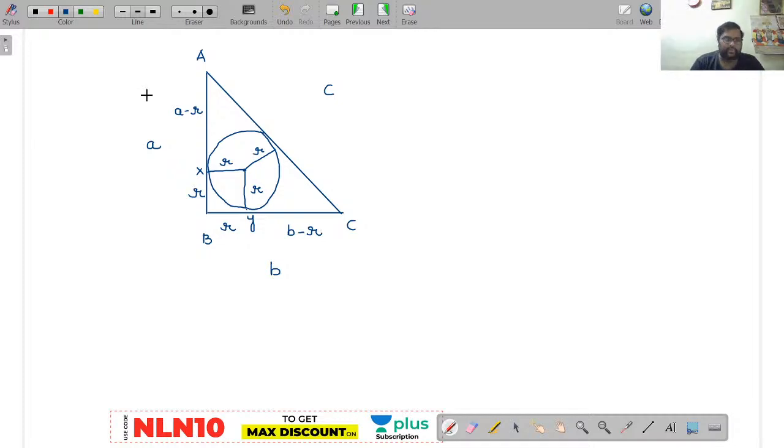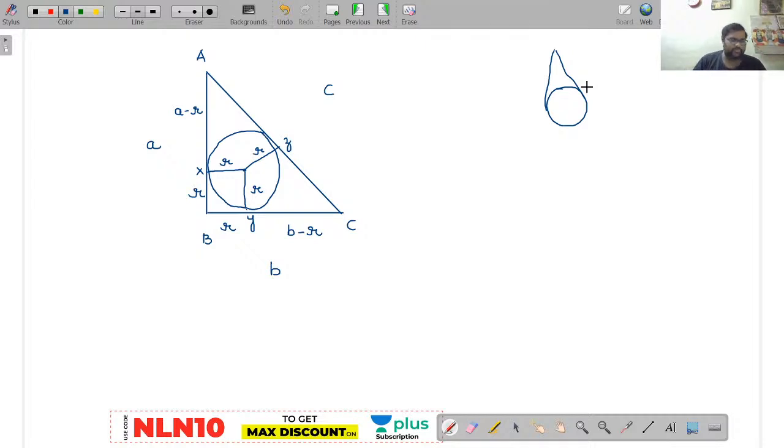Now observe here. Now I will take this point as Z. Now observe here, if this is the circle, now see here, AX and AZ are nothing but tangents to the given circle. Am I right or wrong? When you draw two tangents from an external point onto the circle, these two tangents will be of equal length.